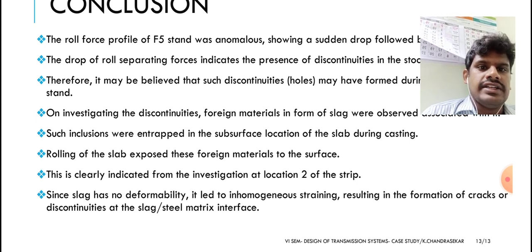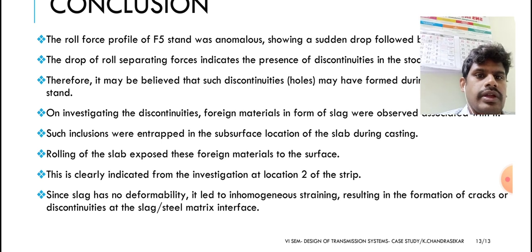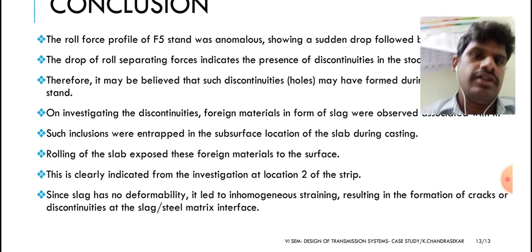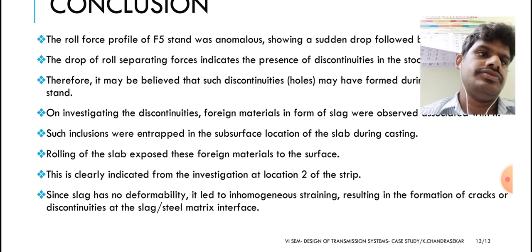Since slag has no deformability, it leads to inhomogeneous straining, resulting in the formation of a crack or discontinuity at the slag-steel matrix interface. So this is the reason how the hole is formed or the crack originated in the steel. Thank you.